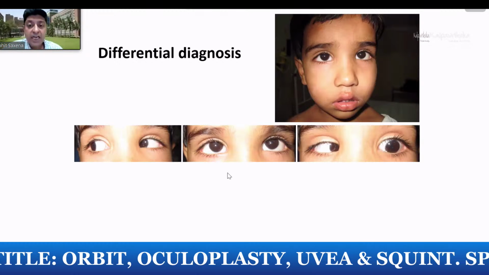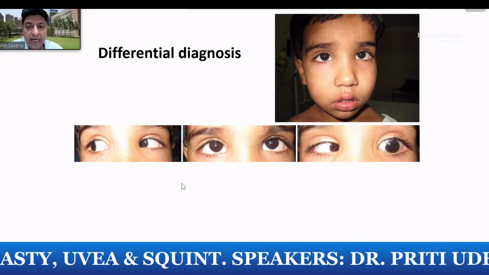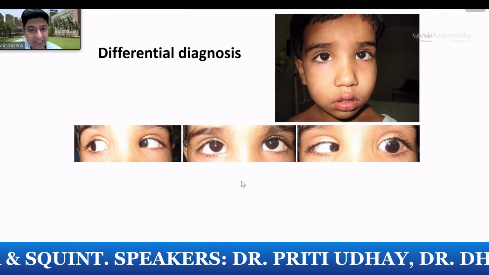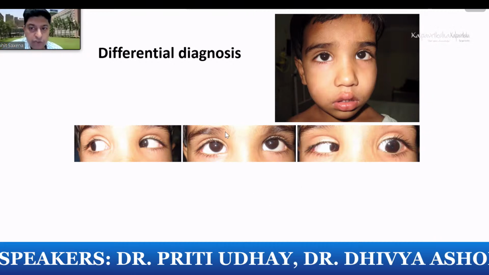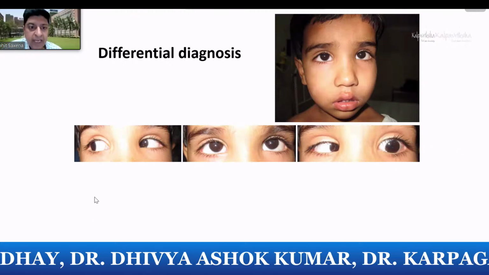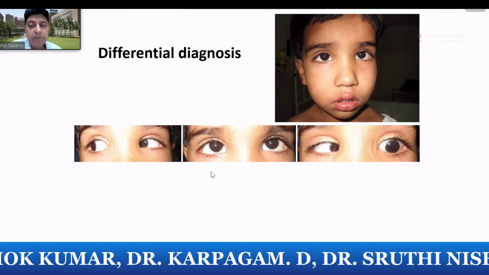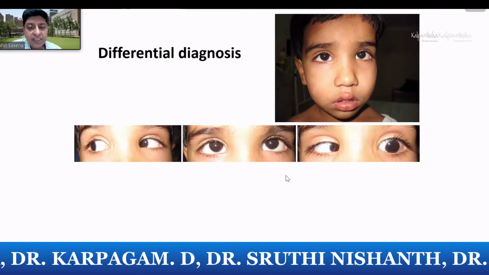Important, always a differential. A lot of children get unnecessarily investigated who were Duanes but were thought to be sixth nerve. You look at this patient, small amount of eso in primary gaze, but you see the amount of limitation of movement in levoversion, and in dextroversion, you can see the narrowing of the palpebral fissure. It's important to note these things.